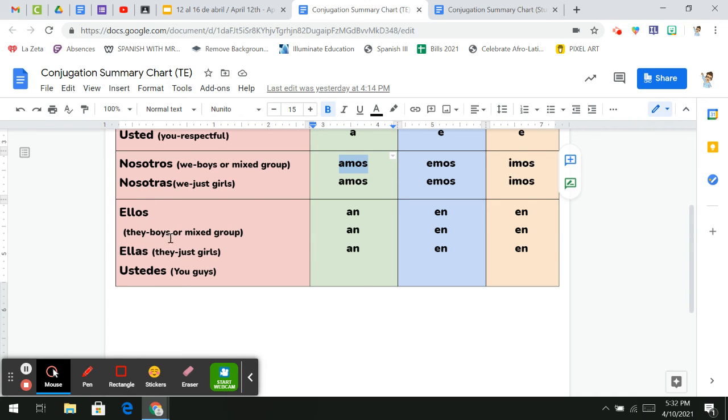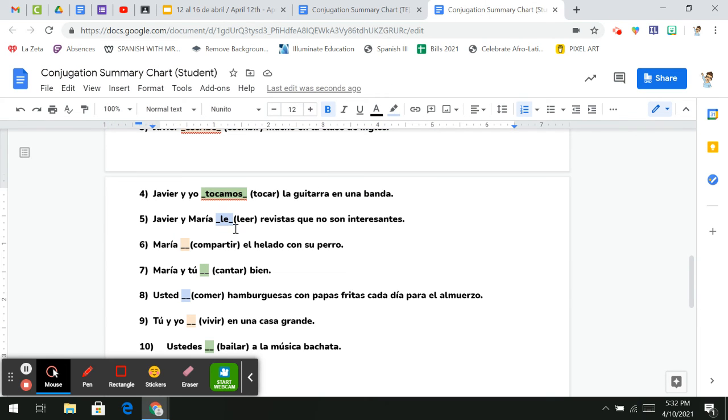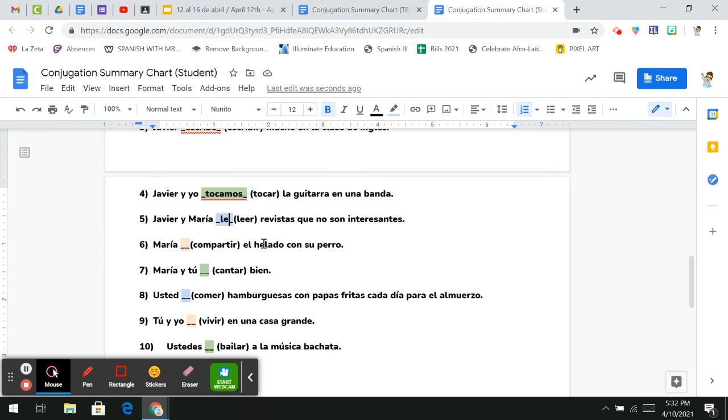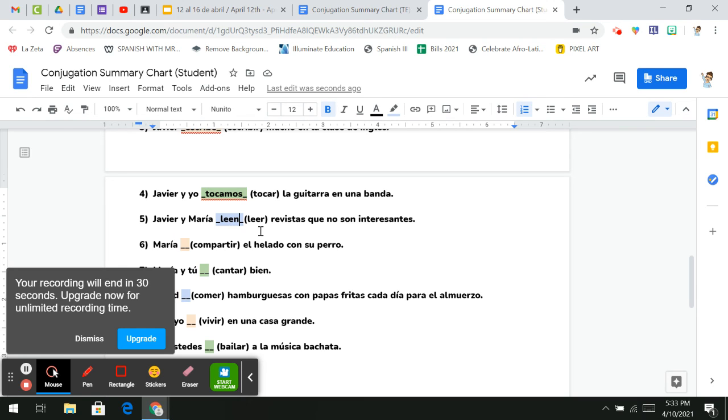So ellos and ellas, either one of these, ellos mixed group. So we are dealing with an ER, so light blue, my ending would be EN, leen. So Javier y María leen revistas que no son interesantes. So Javier and María read magazines that are not interesting.